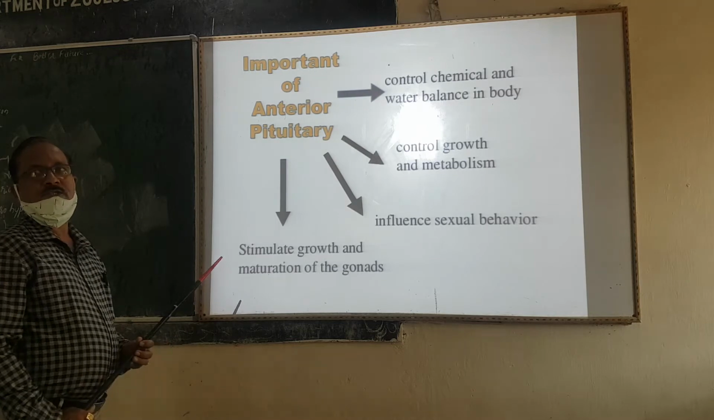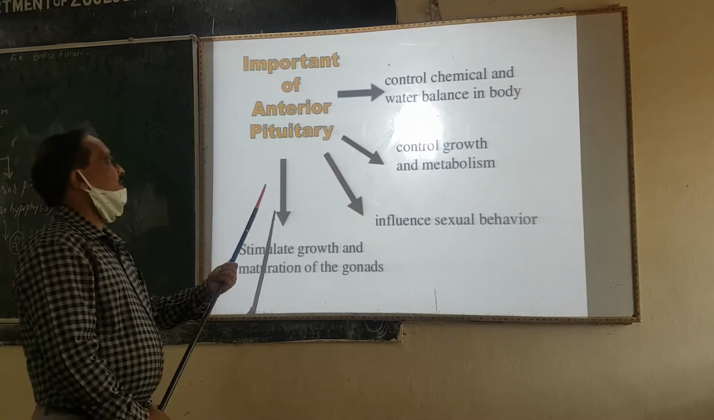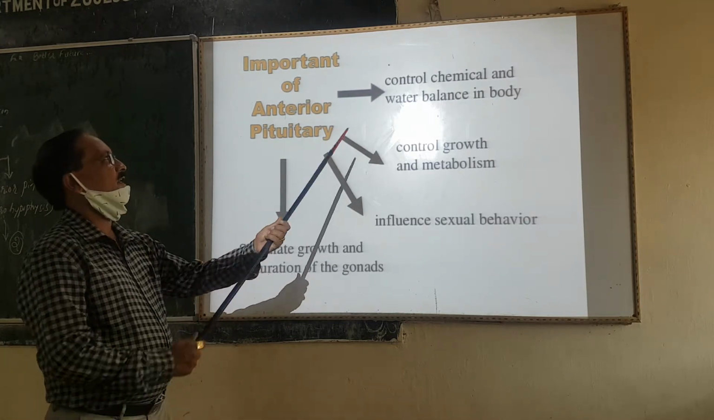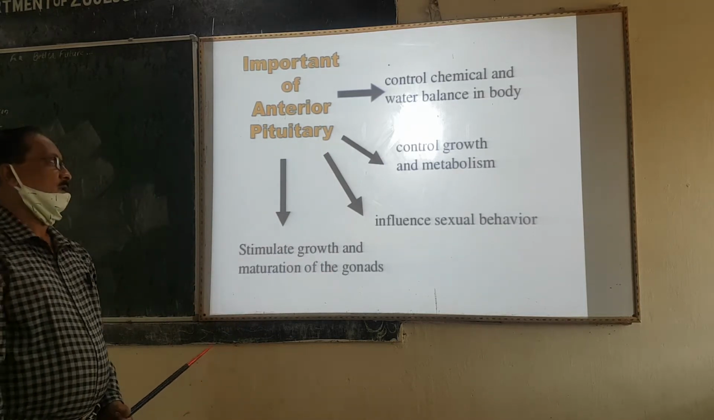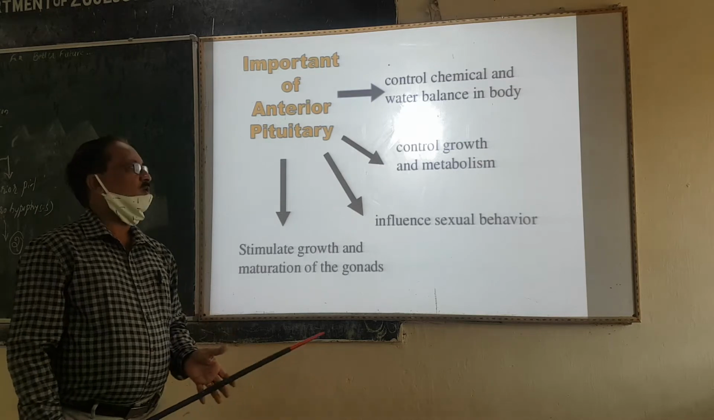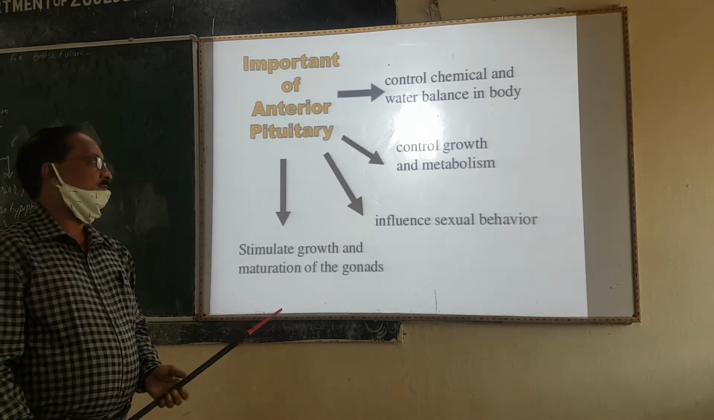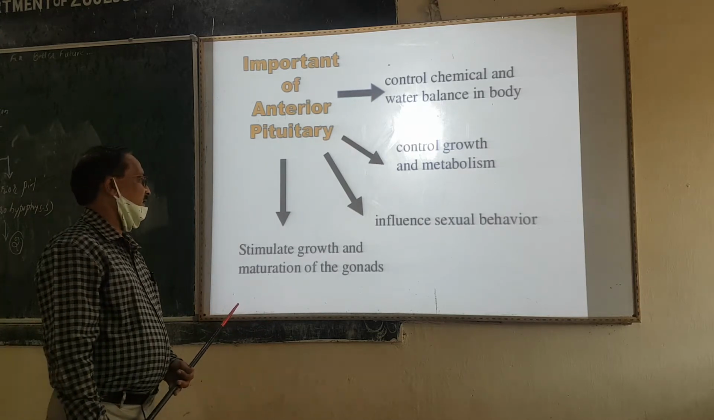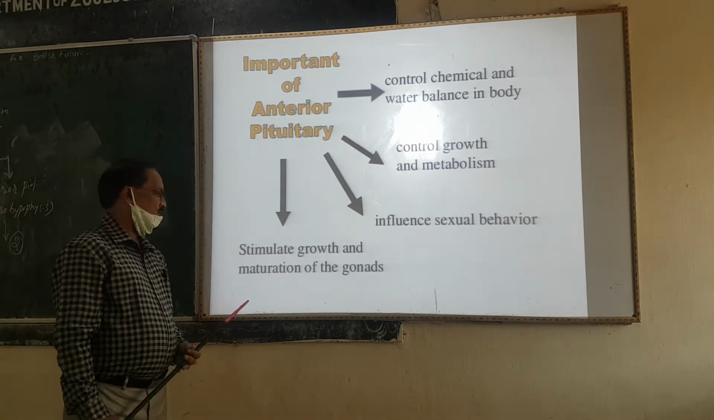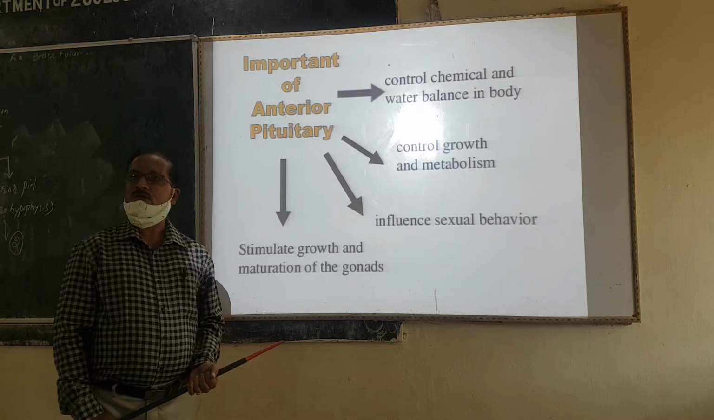What is the importance of the anterior pituitary? The anterior pituitary gland secretes chemicals that control the water balance in the body, control growth and metabolism, influence sexual behavior, and stimulate the growth and maturation of the gonads.